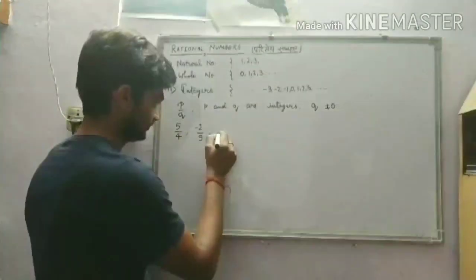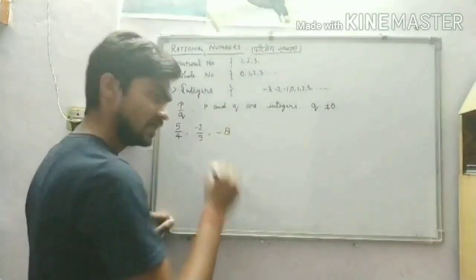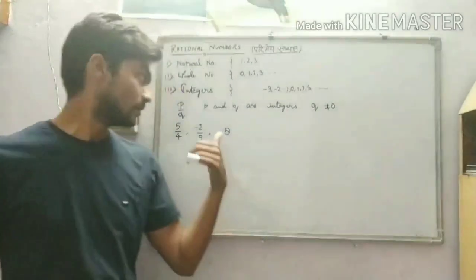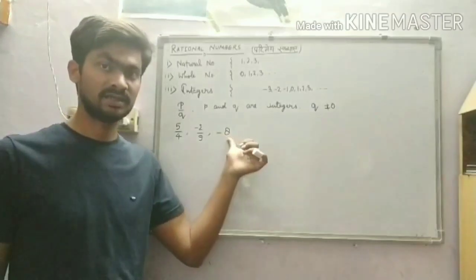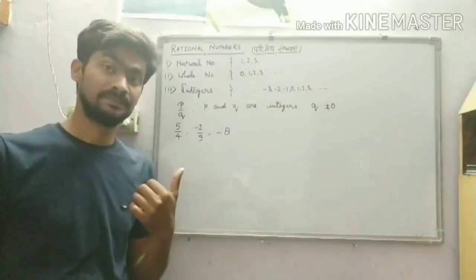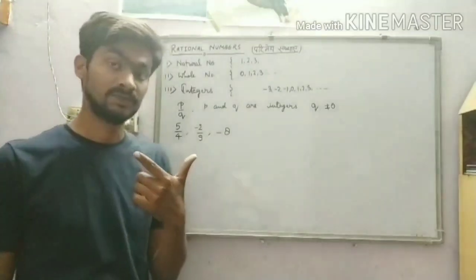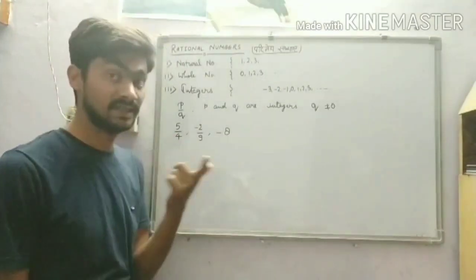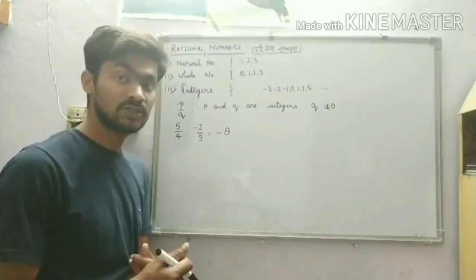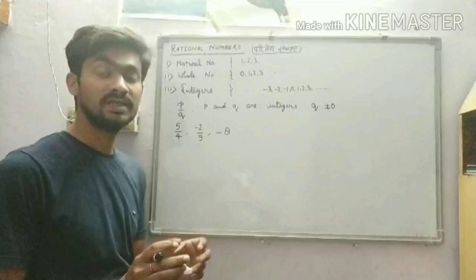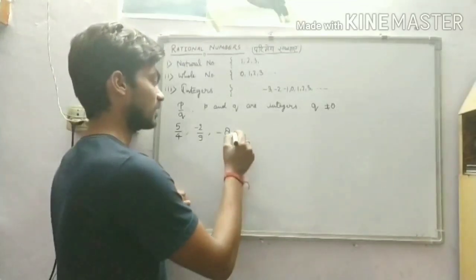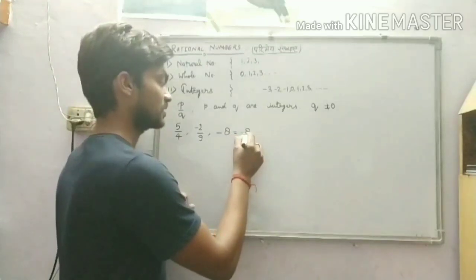One question: is -8 a rational number? क्या ऋण 8, माइनस 8 एक रेशनल नंबर हो सकता है? Yes or no? Yes, it can be. Why? There is no denominator. Actually, you know that 1 is the common or universal divisor. So here we can write minus 8 as minus 8 by 1.